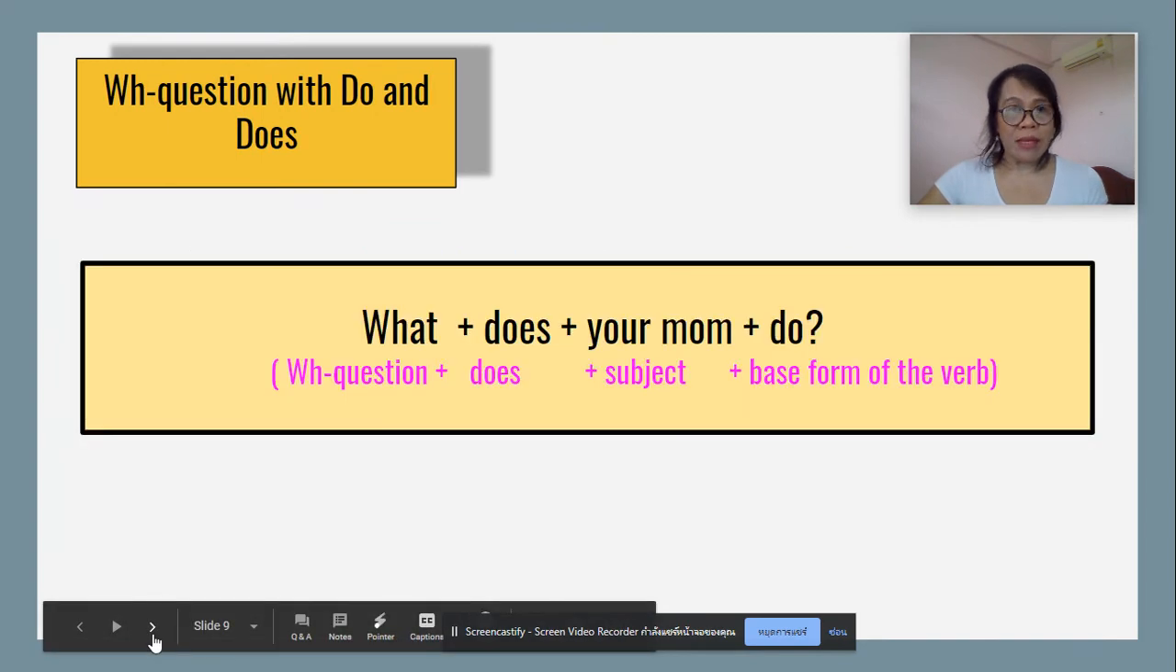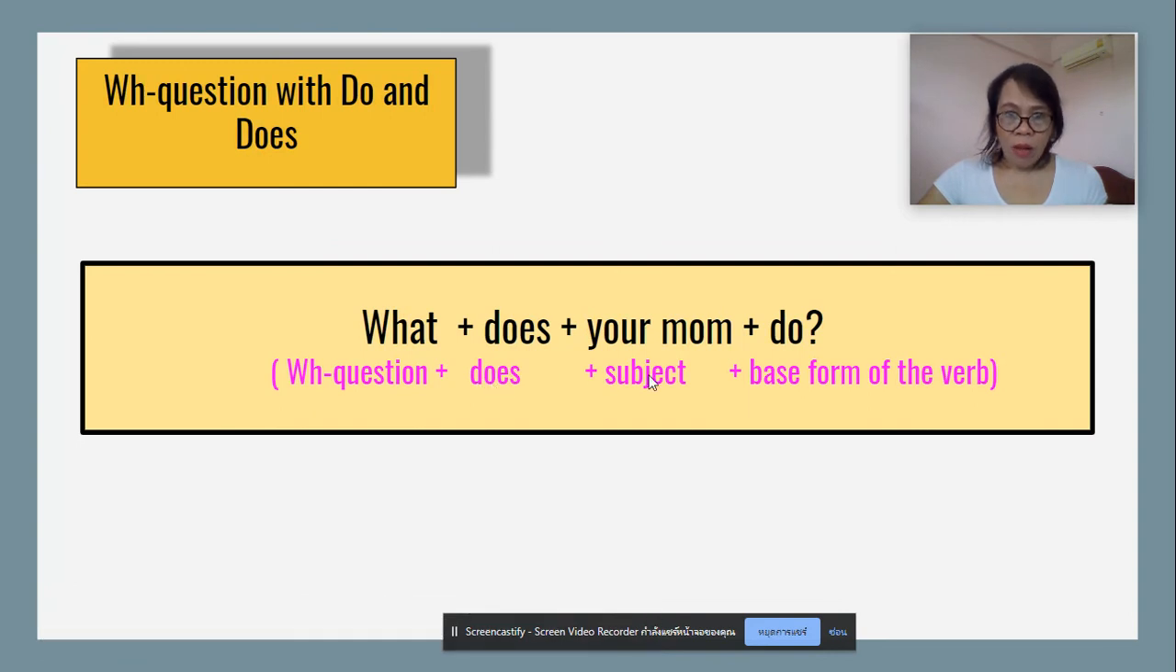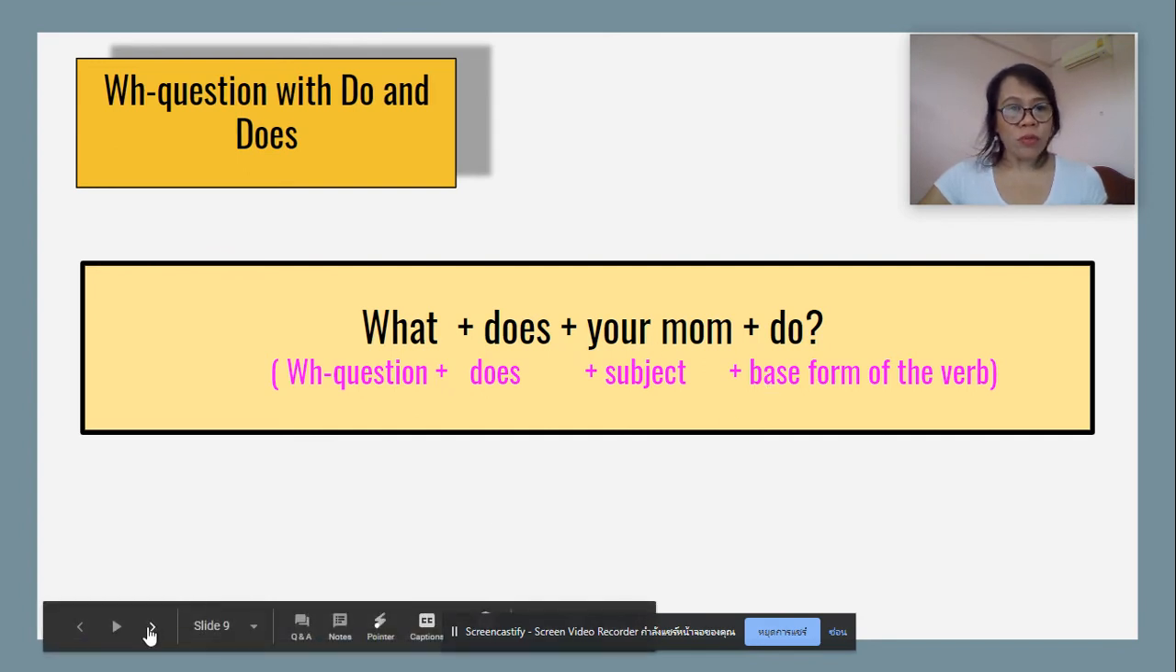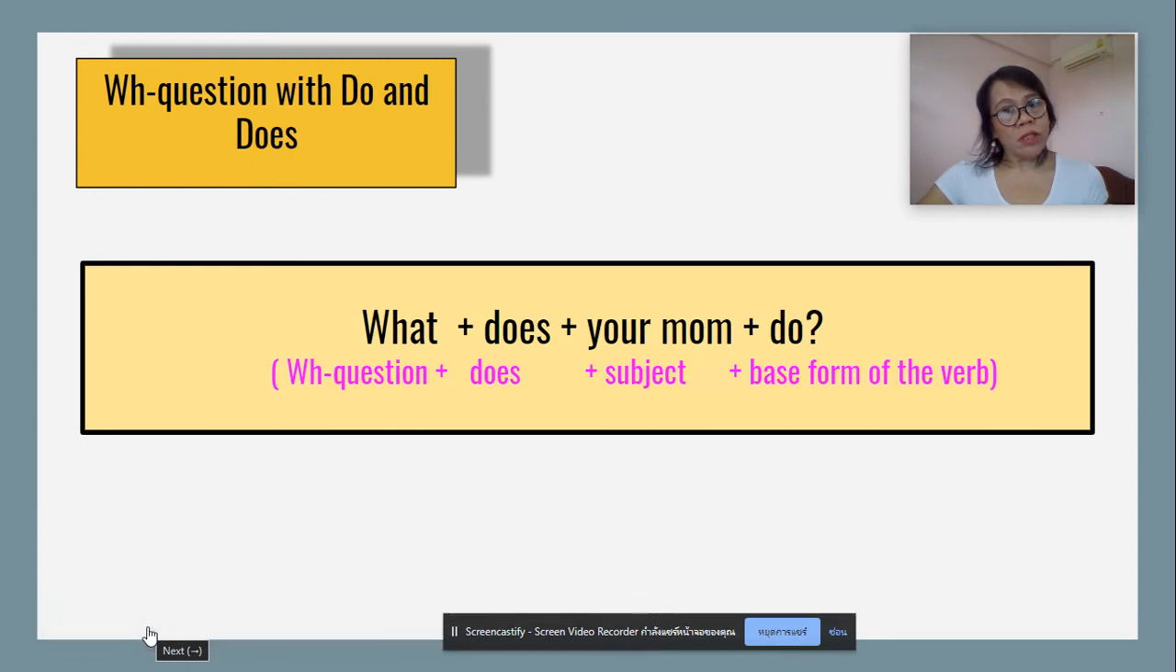So, what do I mean by this? If someone asks you, what does your mom do? It means that it started with the WH word what plus the auxiliary verb does and subject your mom. Why are we using does? Because your subject is in the singular form, so you have to use does. And the base form of the verb do. So what does your mom do? So you can answer this, my mom is a teacher.